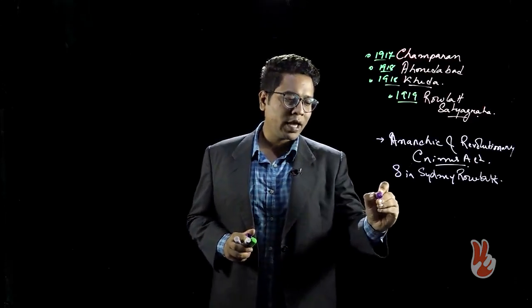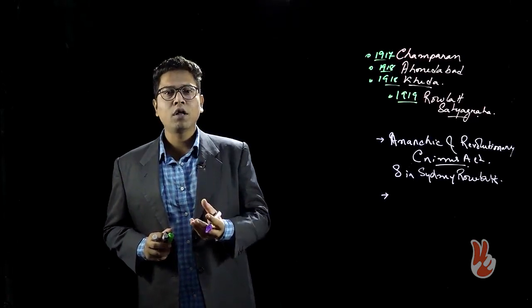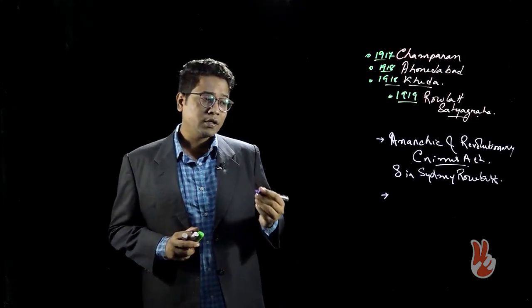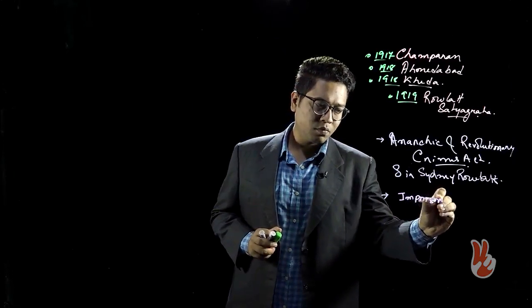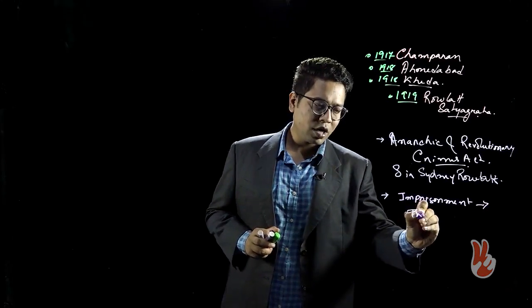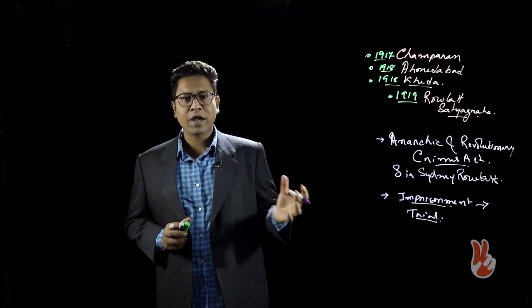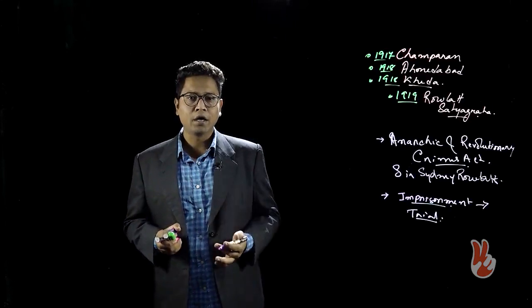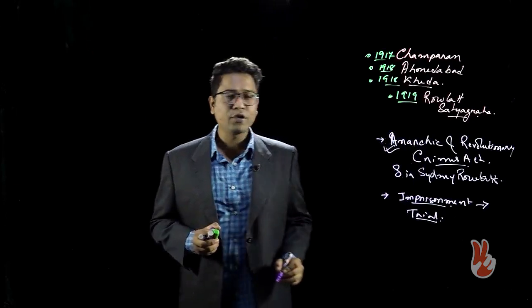And a feature of the Rowlatt Act was that a very important element of all democratic or modern governments is that imprisonment can happen only after trial, right? But this provision of trial before imprisonment, of being brought to a magistrate at least and being heard, could be short-circuited by using the Anarchical and Revolutionary Crimes Act.